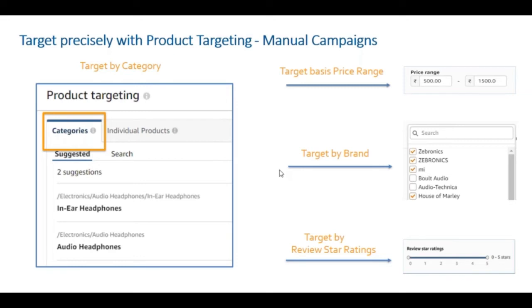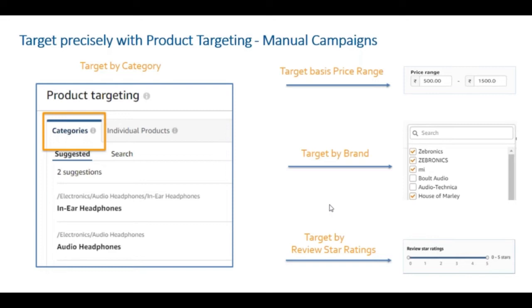You can also target by brands. You know which are the relevant brands to the products that you sell, or the closest brands to your particular brand. These are the brands that you want to target, and a list of suggested brands will open up. You can either select from that, or you can manually search for brands which you think are close players to your brand, and you can target those brands. You can also target by star ratings.